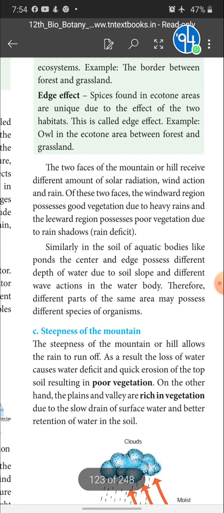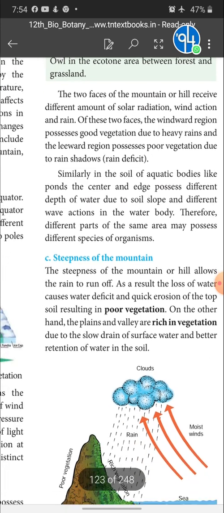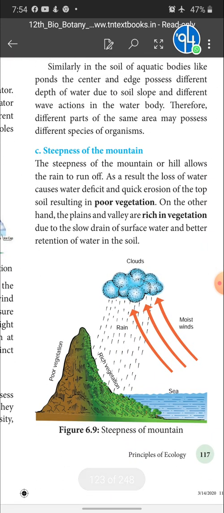Okay. Next one is steepness of the mountains. By this diagram, you can know what steepness is. See, the steepness of the mountain or hill allows the rain to run off. When the mountain is very high, it possesses a very steep slope. So, when rain falls on the steepness, it will not stay on the mountain itself. It runs off from the mountain. So, the steepness of the mountains cannot retain the water in the soil. So, the water deficit takes place and vegetation is poor.